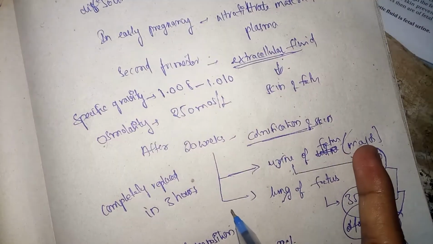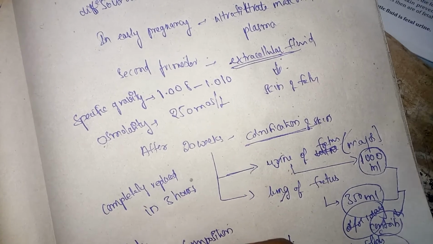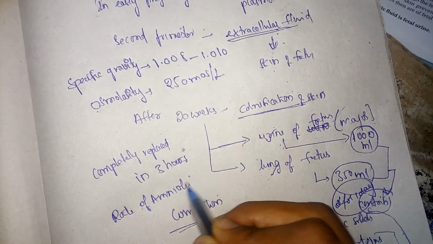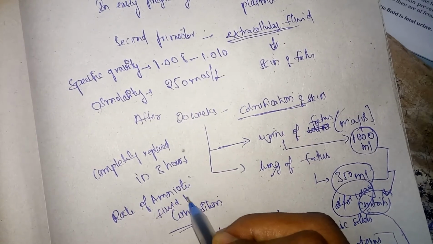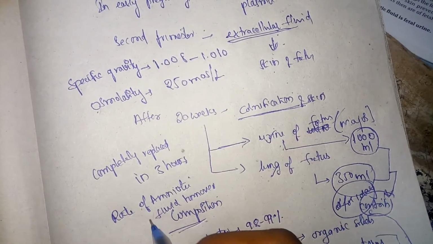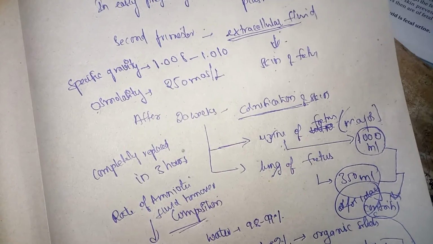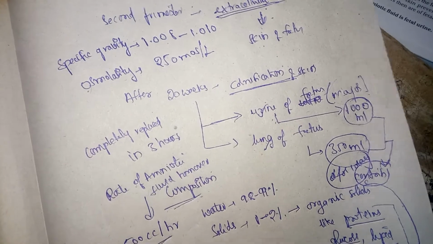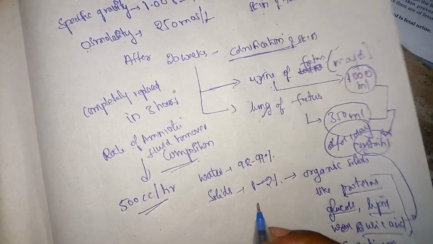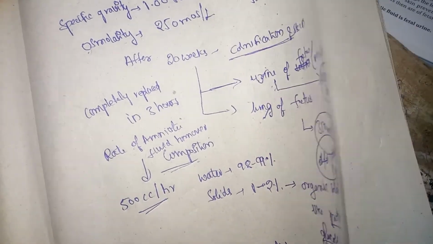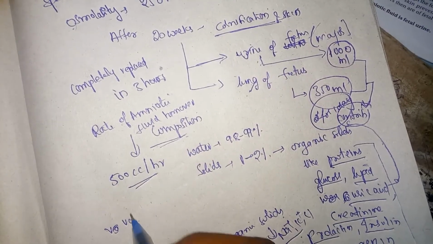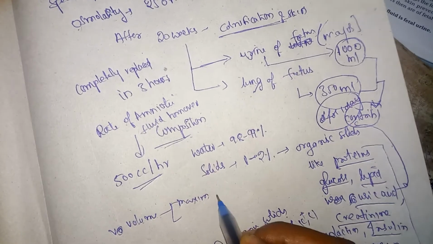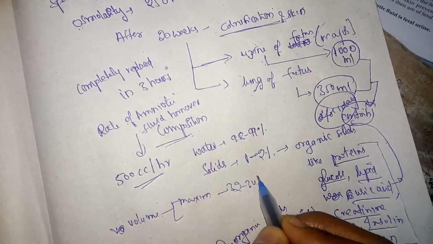The rate of amniotic fluid turnover is 500 cc per hour. And the volume of amniotic fluid will be maximum between 32 to 34 weeks.